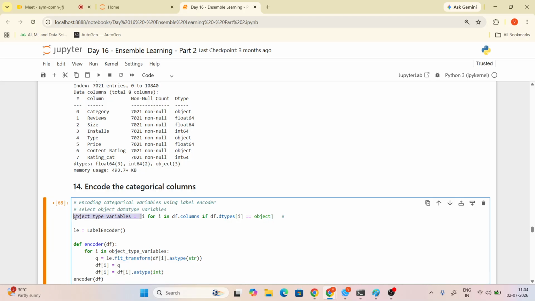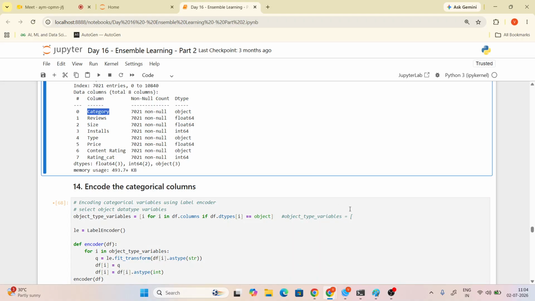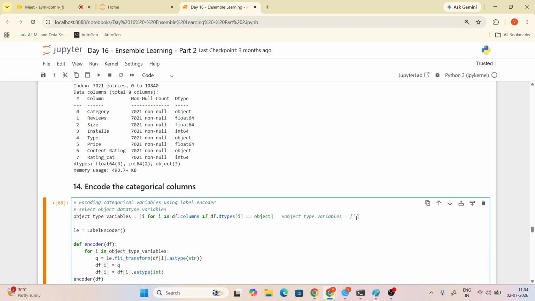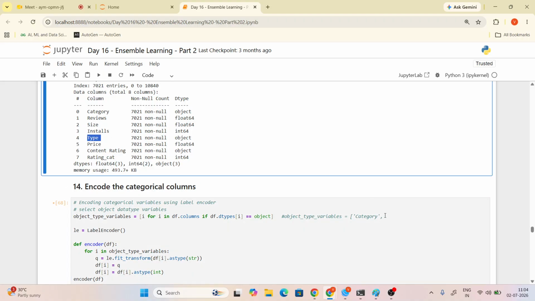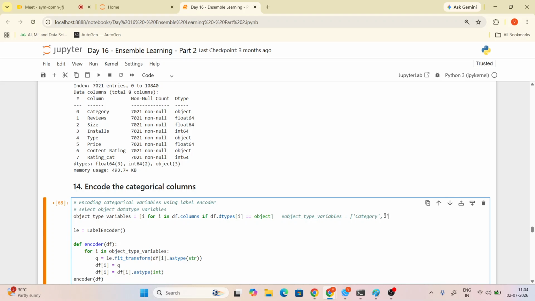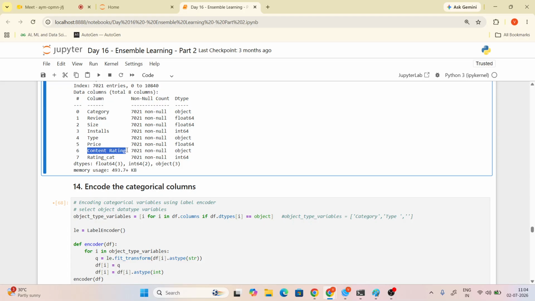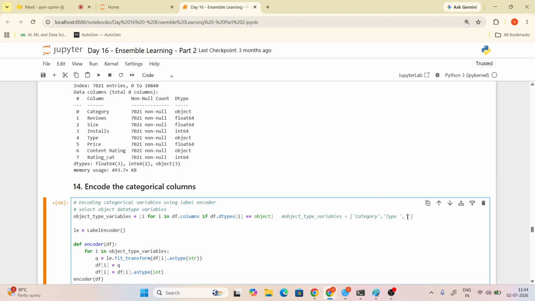Tell me one by one. What's the first object, Alka? The first one is category. So it's at the 0th index, right? Yeah, zeroth index, category. What is second? Type. Yes, type is the first index, and another is content rating. These are just what I'm giving as a command line, so you have to imagine these things. Now you can easily note the index position, right?